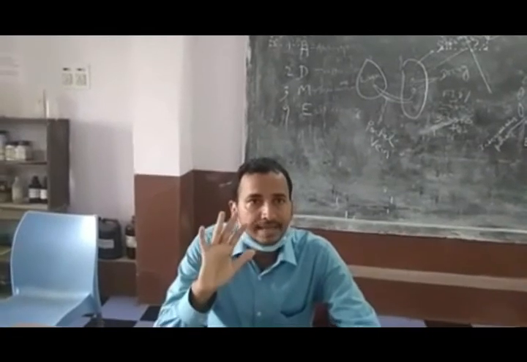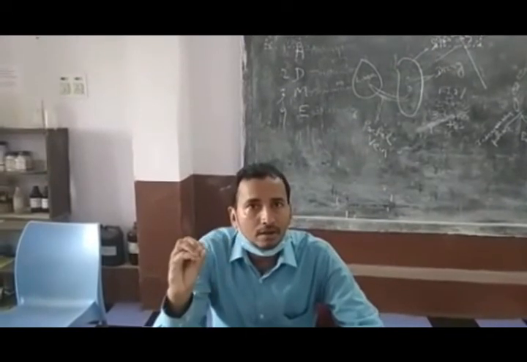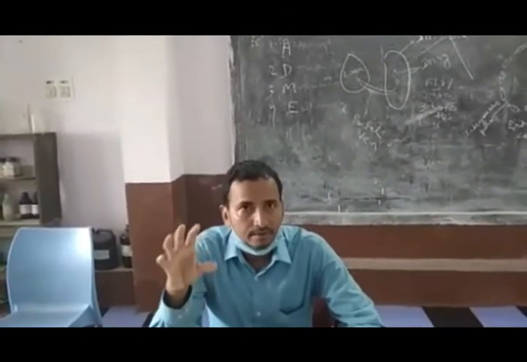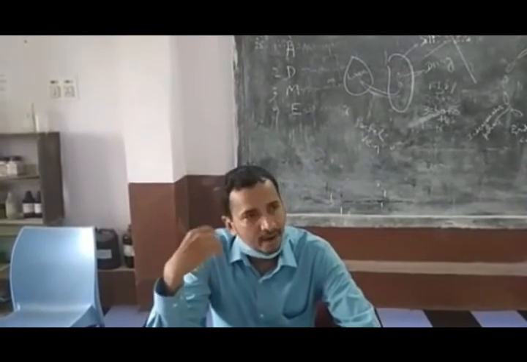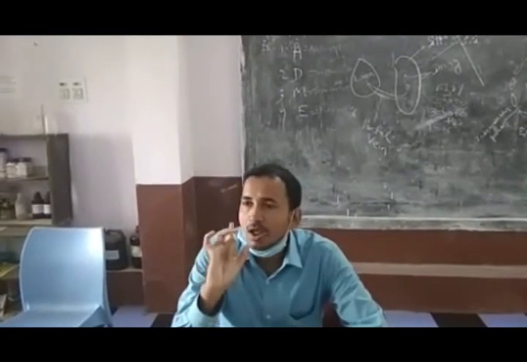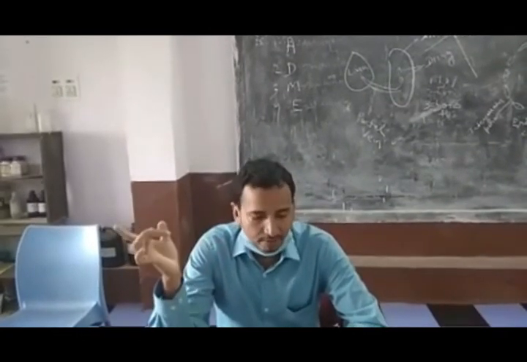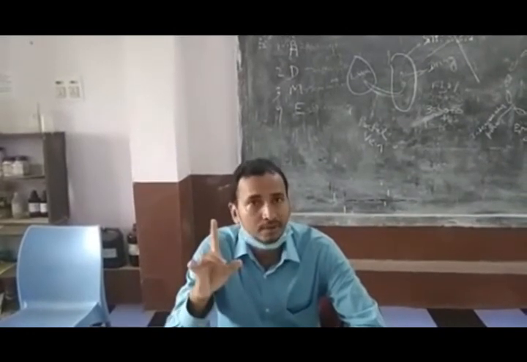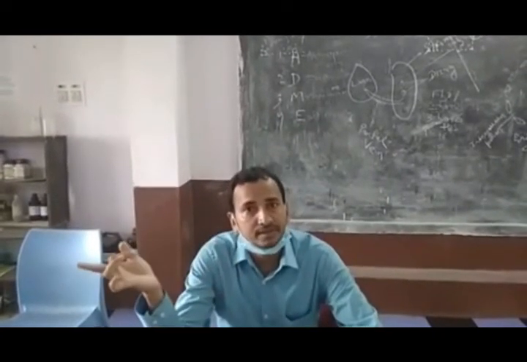Then the next variety is receptor antagonism. Here, one drug blocks the receptor action of another drug. It is of two types: one is competitive, the other is non-competitive. What is the fundamental difference between competitive and non-competitive antagonism? In competitive antagonism, the antagonist binds to the same site of the receptor. In non-competitive, the antagonist binds to another site of the receptor.